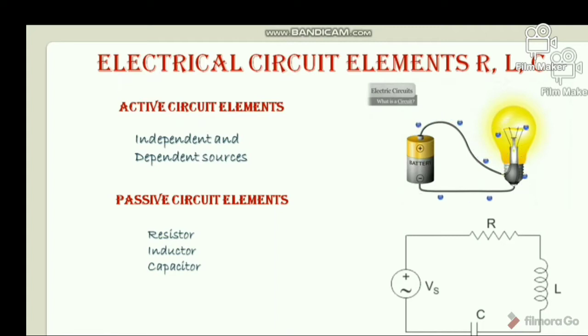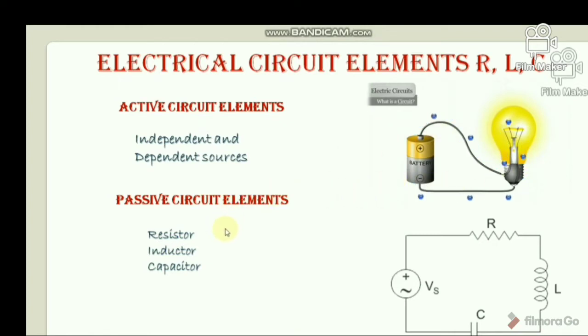Let us discuss passive circuit elements. Passive elements can be defined as elements which can control the flow of electrons through them. They either increase or decrease the voltage. Some examples of passive elements are the resistor, inductor and capacitor. I will discuss the resistor, inductor and capacitor briefly in my next slide.